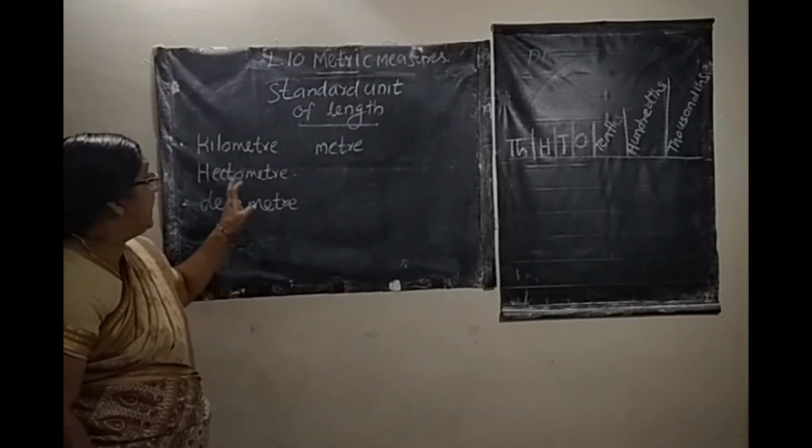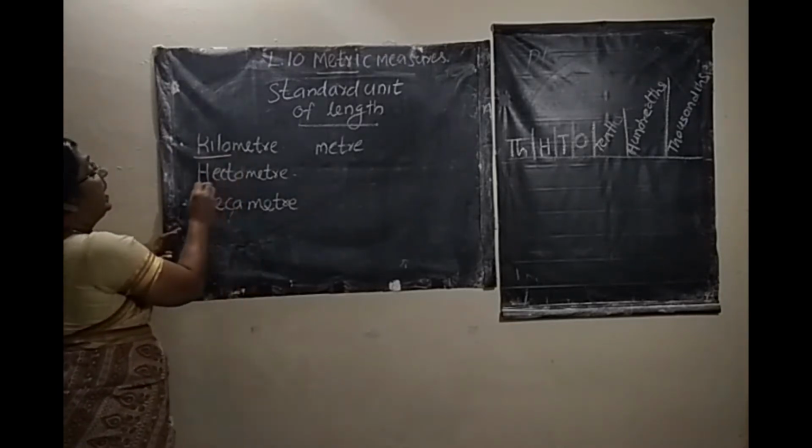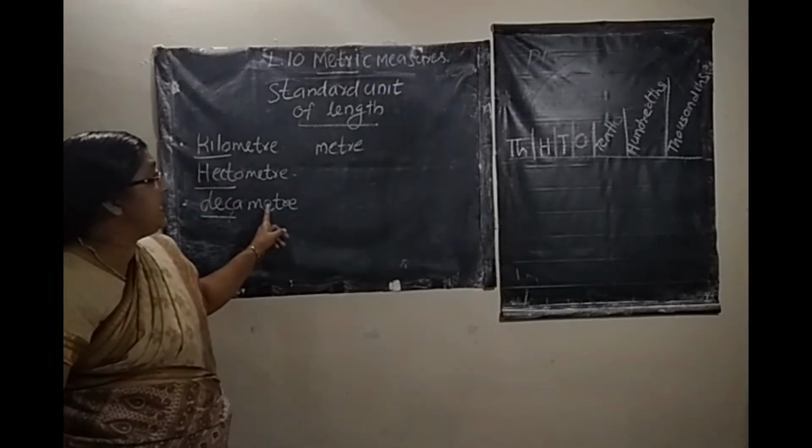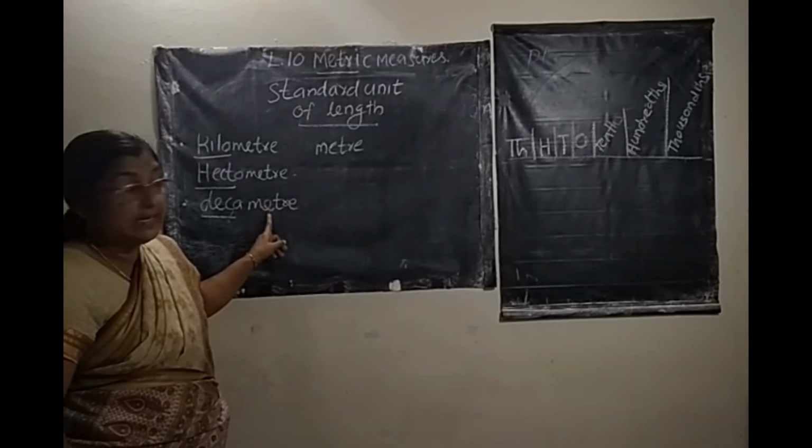We add kilo, hecto, deca before the name of the standard unit of length, meter.